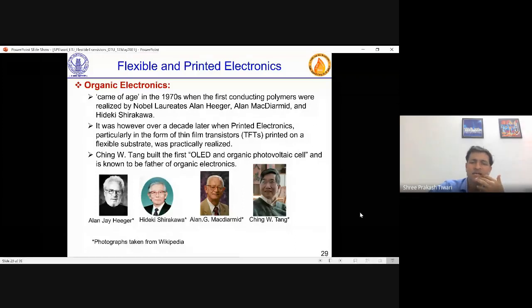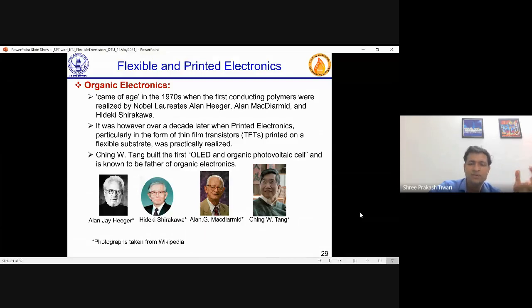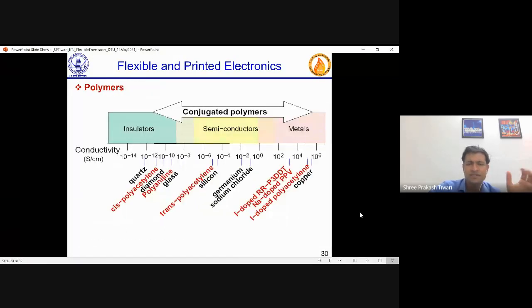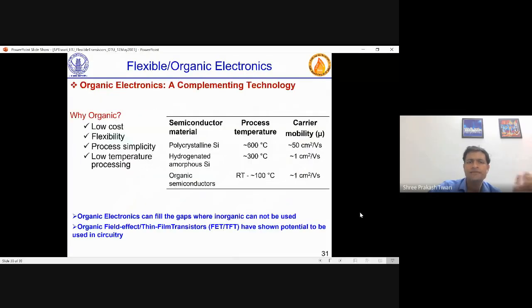There are other greats who have contributed, like CW Tang, who built the first OLED and OPV, and is known to be the father of organic electronics. So there were many contributions, and some areas like OLED have already excelled well, and in transistors still a lot of materials and functionalities are being tried. But all these conjugated polymers, with alternate single and double bonds, by tuning can have properties of semiconductors, insulators and metals. One example is polyacetylene itself, which shows something like that.